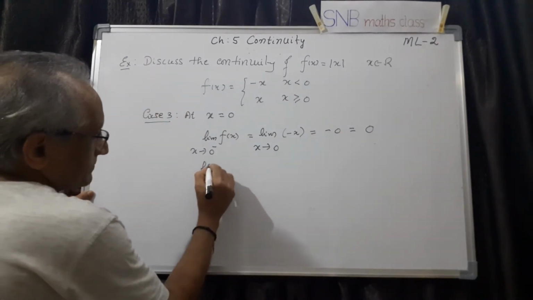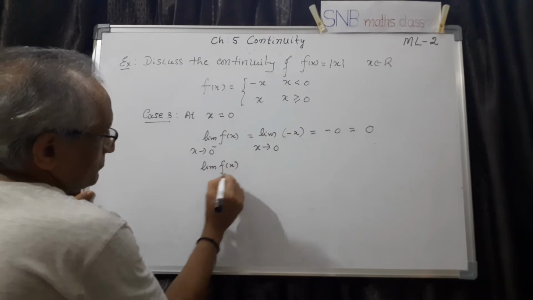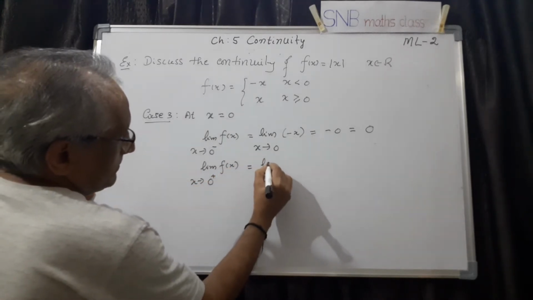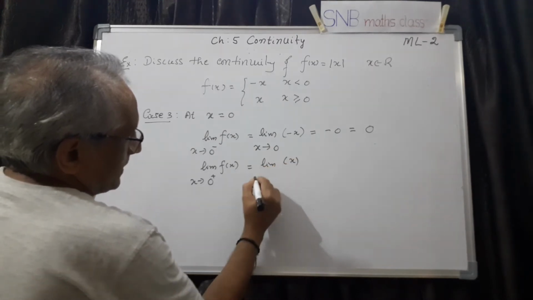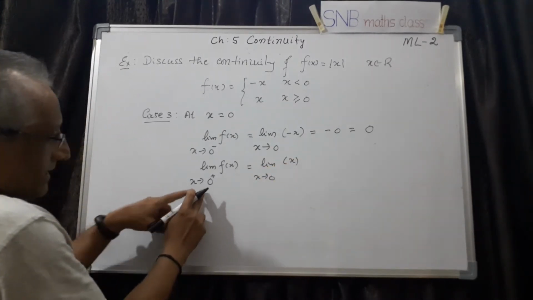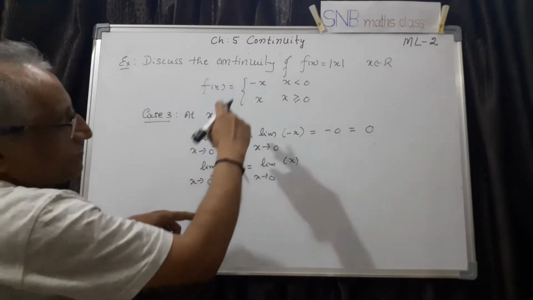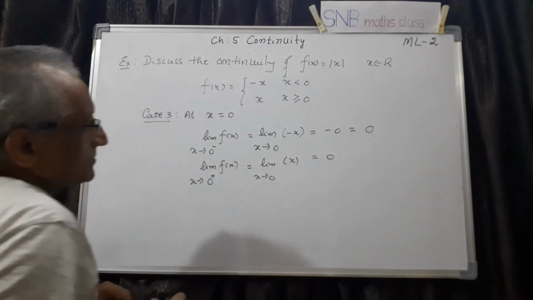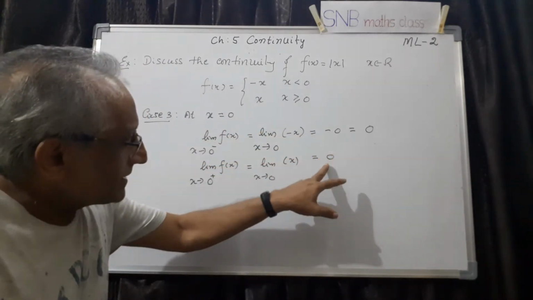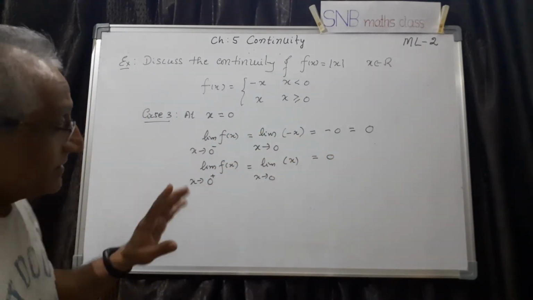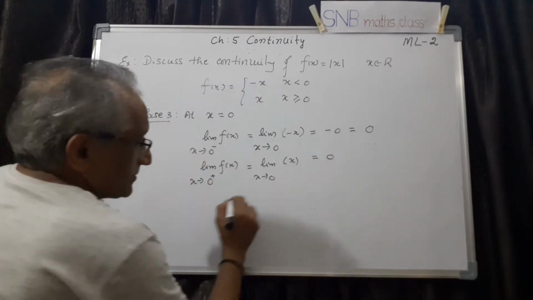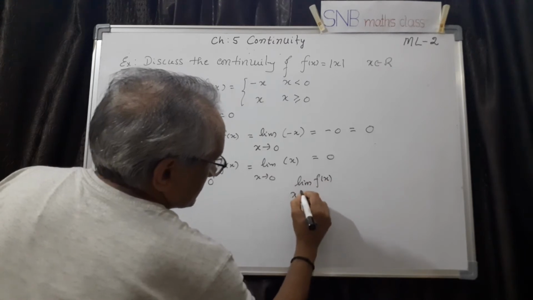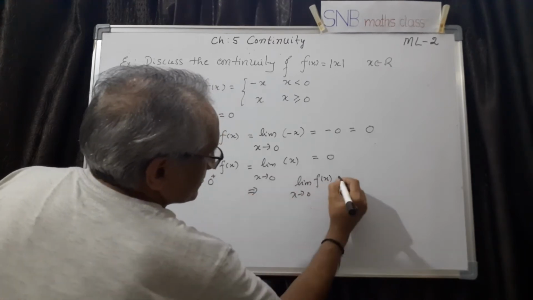Same thing here, limit of f of x as x tends to 0 plus, limit of x as x tends to 0, because x tending to 0 from the right means it is more than 0, functional value is x, so this is 0. So the left limit is 0, the right limit is also 0, so the limit exists. Therefore limit of f of x as x tends to 0 is 0.